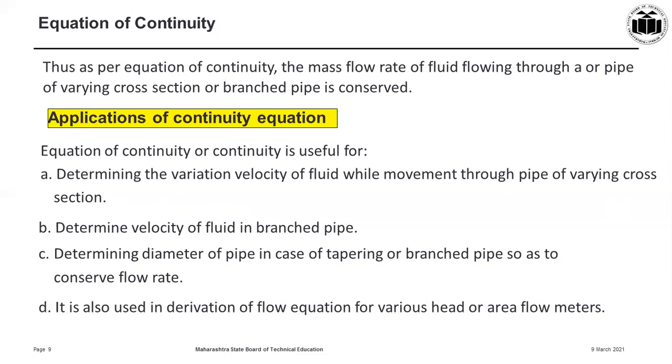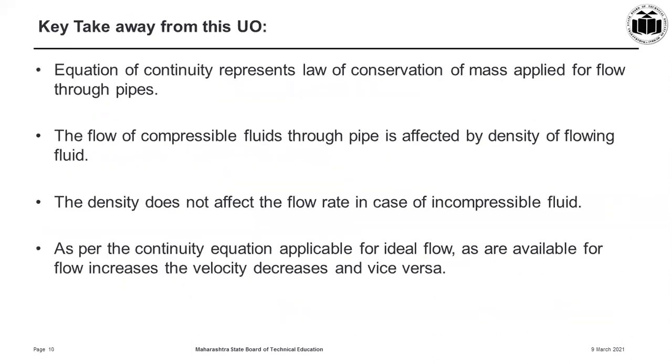The applications are: it can be used for determining the variation of velocity of fluid while moving through a pipe of varying cross section, determining velocity of fluid in a branch pipe, and determining diameter of pipe in case of tapering or branched pipe so as to conserve the flow rate. It is also used in the derivation of flow equations for various flow meters, that is variable head or variable area types of flow meters.